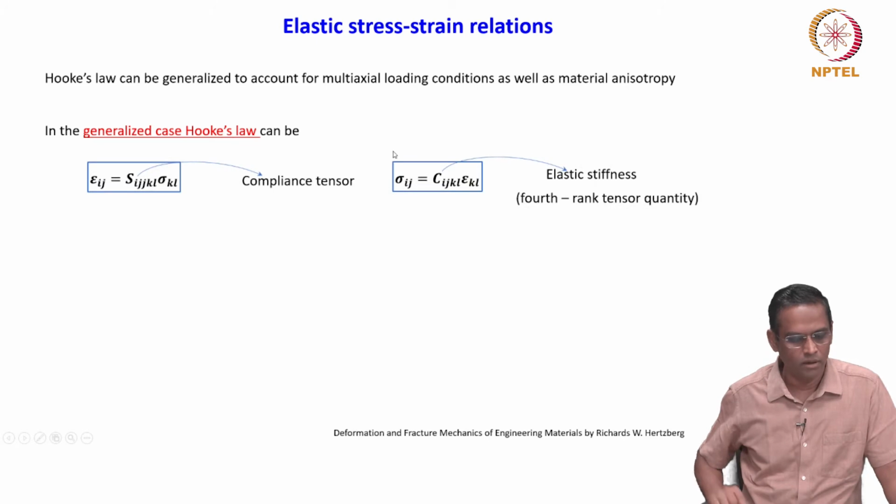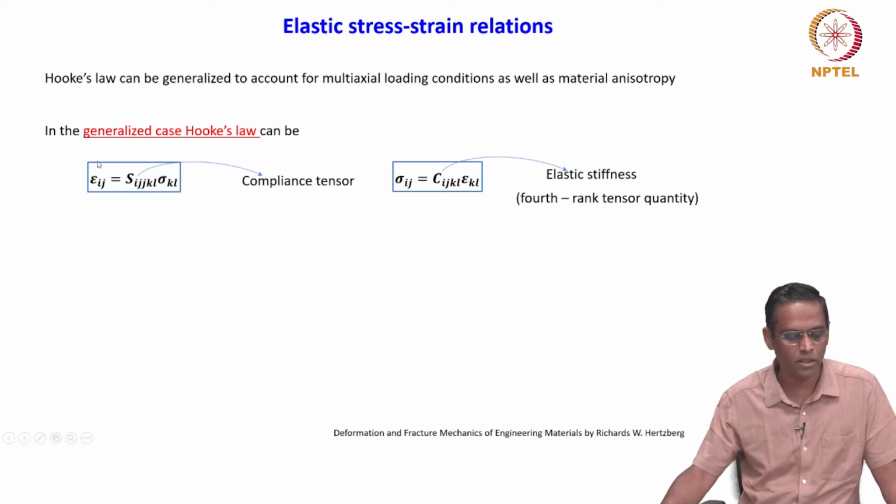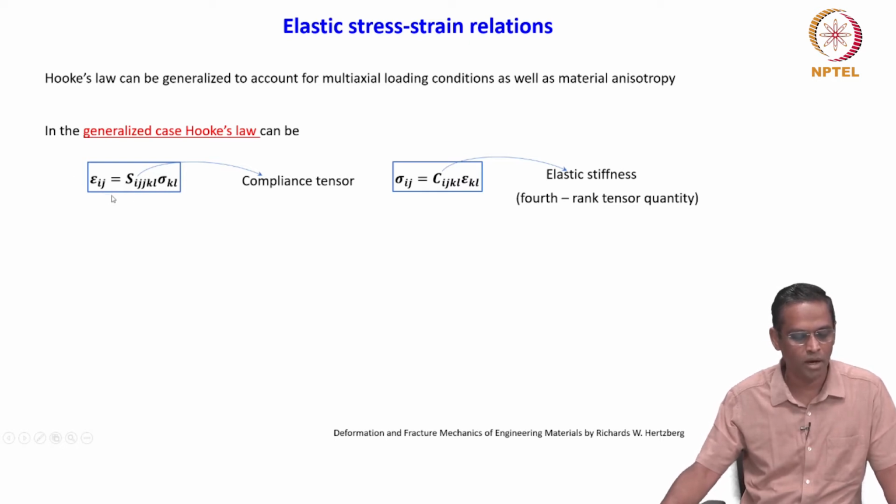So I will just recall this again, generalized Hooke's law. It can be written like this in a tensorial notation: epsilon ij is equal to S ijkl sigma kl. There is a typo here, it is ijkl, not double j, ijkl, where S ijkl is a compliance tensor.